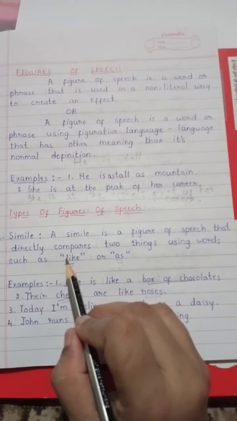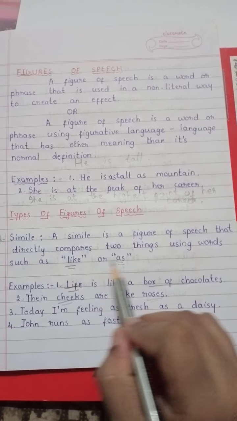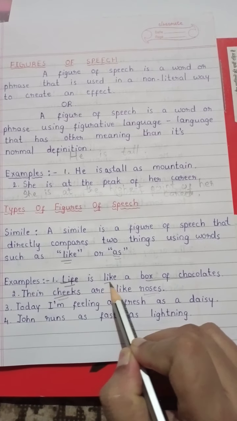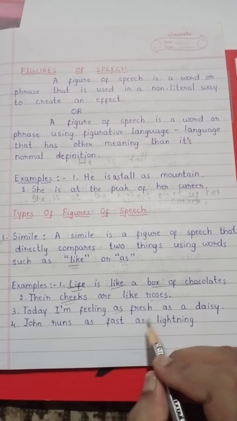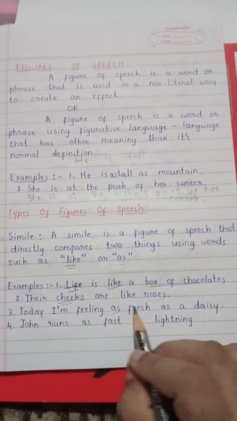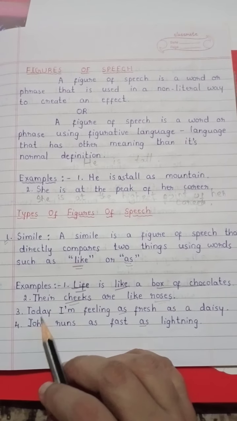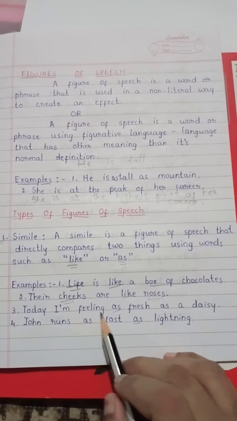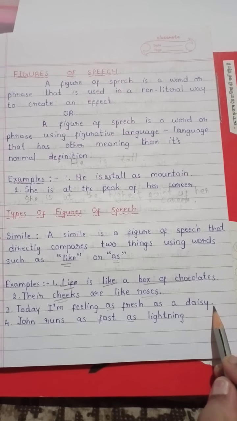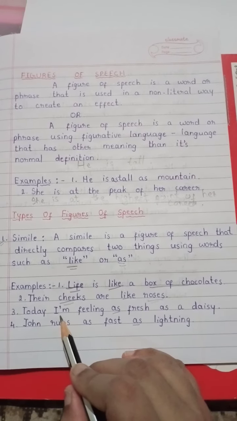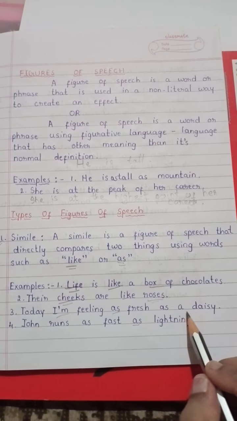I have also told you all that two things are directly compared using like or as. If there is a like or if there is as, then what is it? It is a simile. One more example, students: today I am feeling as fresh as a daisy. Here in this sentence, a person is compared to a daisy.